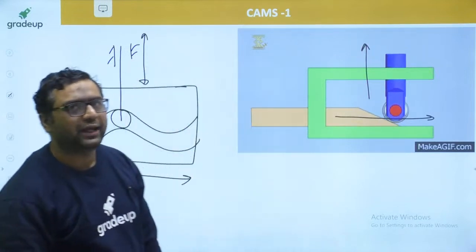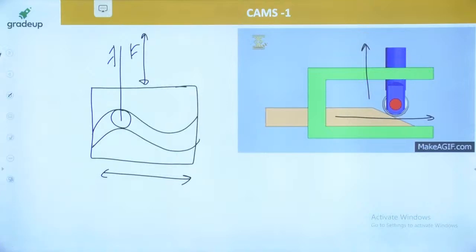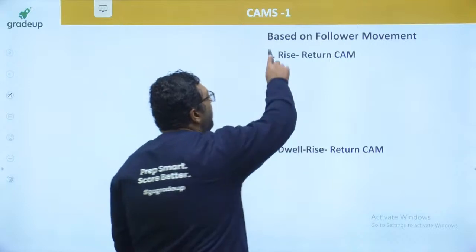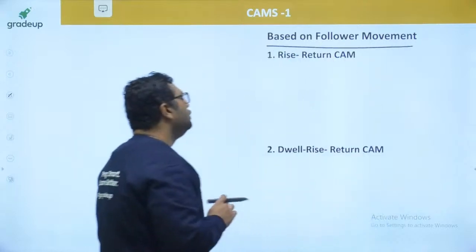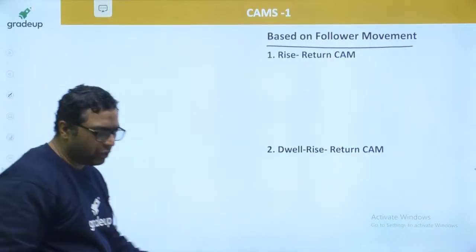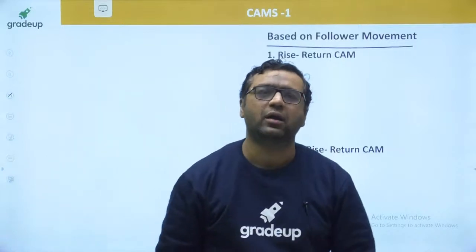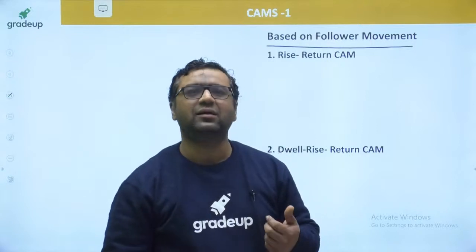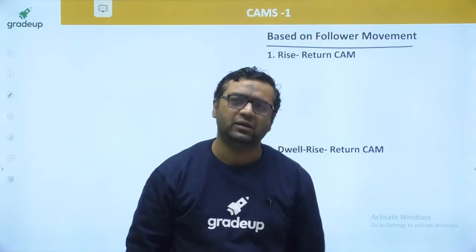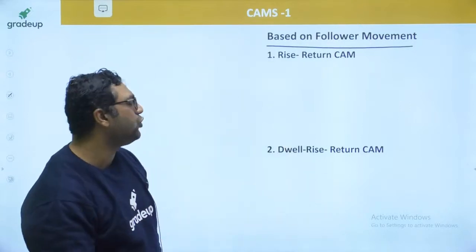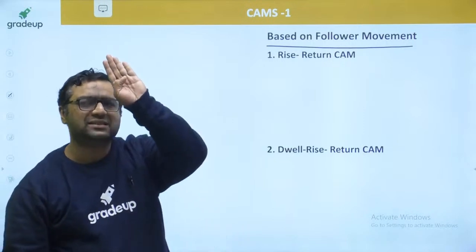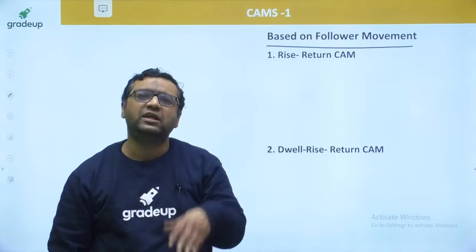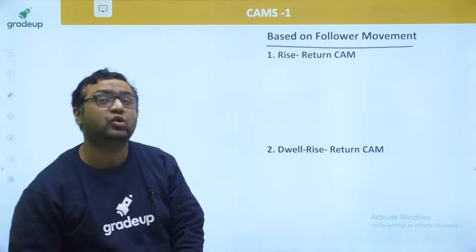Fine Animesh. Okay, guys, let us move to the next. Now we are talking about the second type of cam based on the follower movement. Whenever the cam is going on, three things occur: rise, return, and dwell period. Whenever the follower goes up, it is said to be rise. Whenever it is coming back, it is said to be return. And if it is holding for some time, it is said to be dwell period.